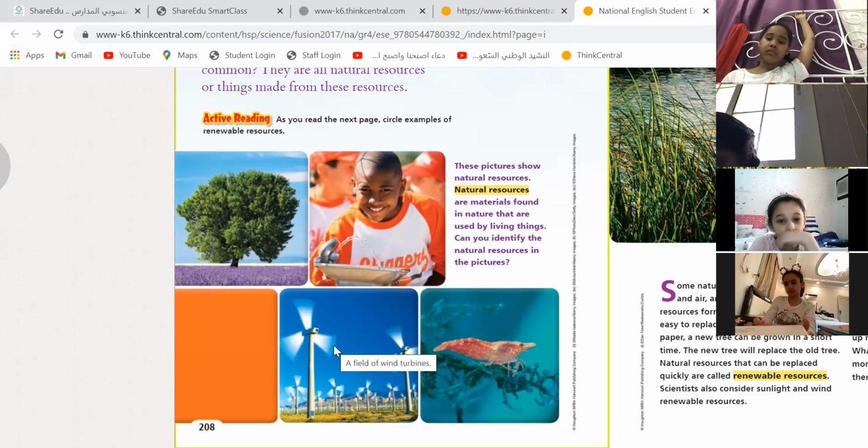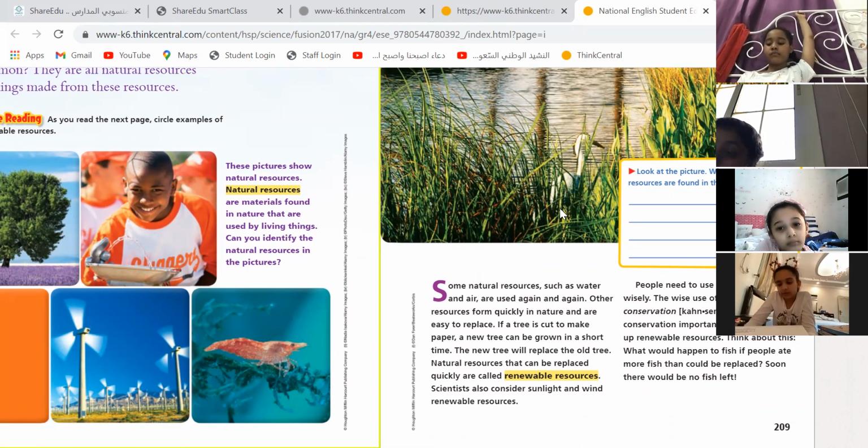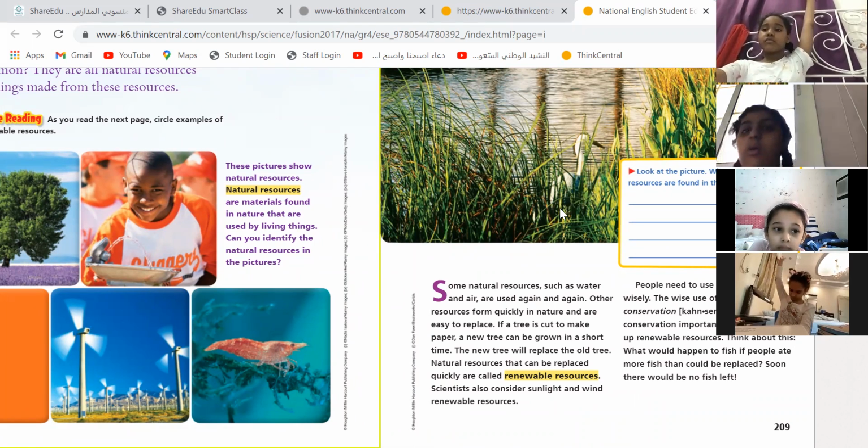Okay, so this is the first type of natural resource. A natural resource can be renewable. What do I mean by renewable? Any idea? What is a renewable? Yes, Rihanna.